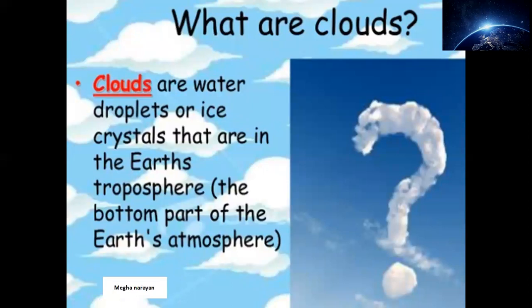What are clouds? Clouds are water droplets or ice crystals that are in Earth's troposphere. You can say the bottommost part of the Earth's atmosphere. If we are moving towards the upper section of the atmosphere, the very first layer we will encounter is the troposphere. So a cloud is nothing but water droplets or ice crystals that are present in the troposphere.